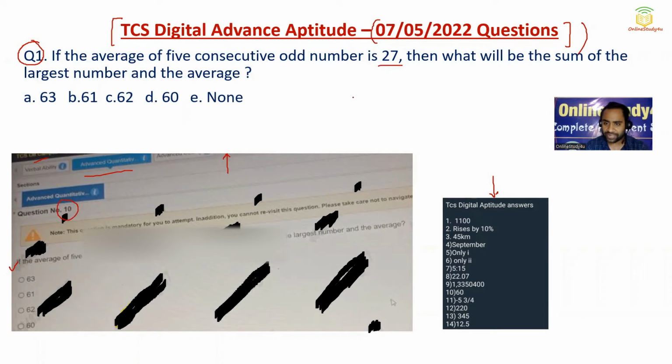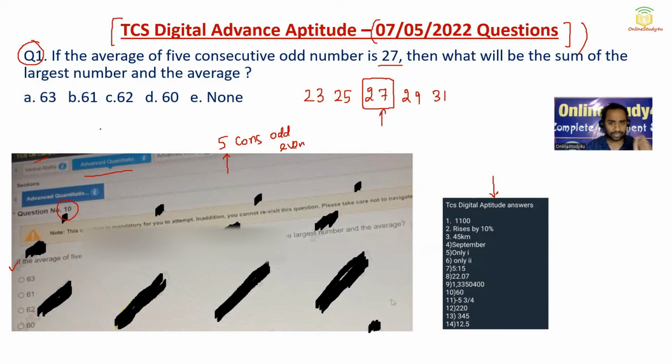Now friends, if we have 5 consecutive odd numbers or 5 consecutive even numbers, then the average will always be the middle number. So the average is 27, they have given, and it is consecutive odd. So the next numbers will be 29 and then 31, and two numbers will be just behind that. Your average will always be the middle number if you have 5 consecutive odd or even numbers.